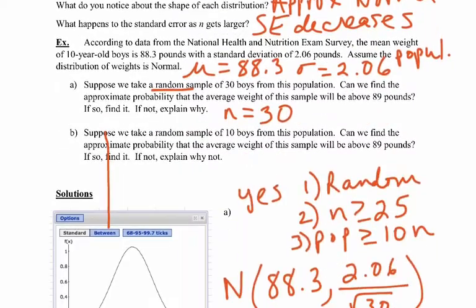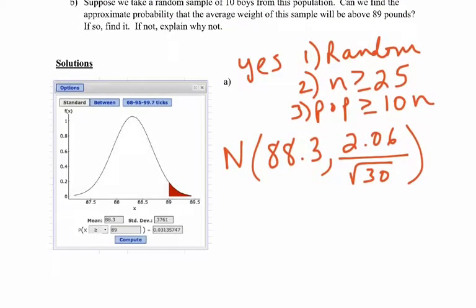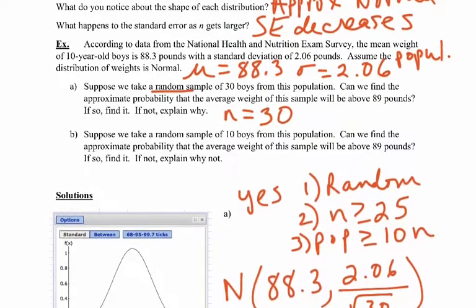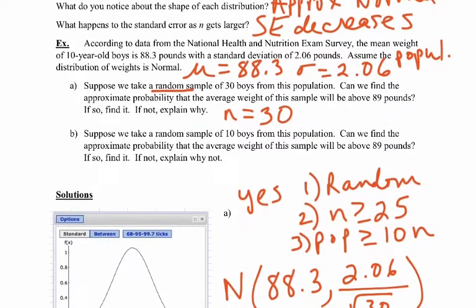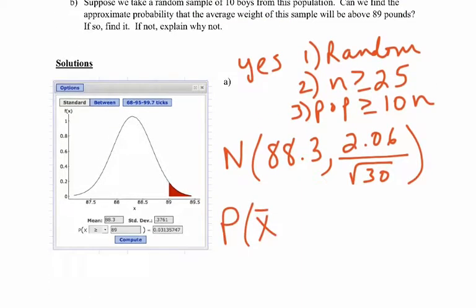All right, so let's put all this together for our particular distribution. We're looking for the probability that our sample mean for our boys is going to be greater than, where is it in the question? 89 pounds is what they were looking for. So the way we're going to figure this out is we're going to use StatCrunch, and we're going to go back to the basic normal calculator that we used back in chapter 6.